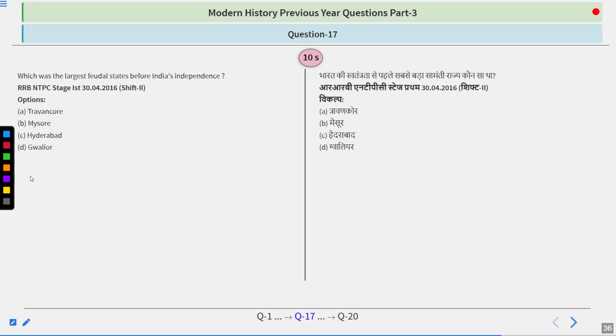So this was the divide and rule policy, and this was the type of thing the Britishers were. So which was the largest feudal state before India's independence? Options are Travancore, Mysore, Hyderabad, or Gwalior. Try to find out the answer, guys.